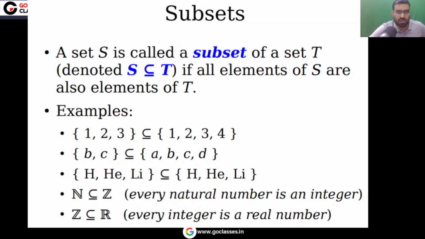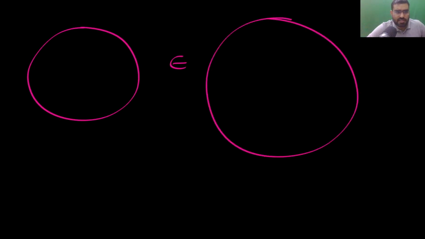Now let's move on. Now let's see the concept of subset. Subset means sub collection. Let's assume there is a collection. This is a subset of this collection. It simply means that every element that you have here, you can also find here.